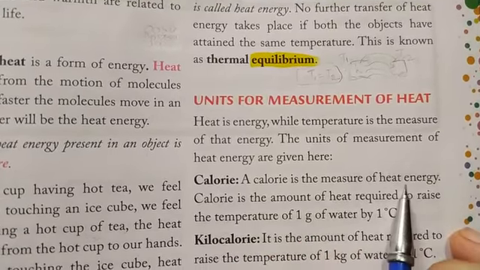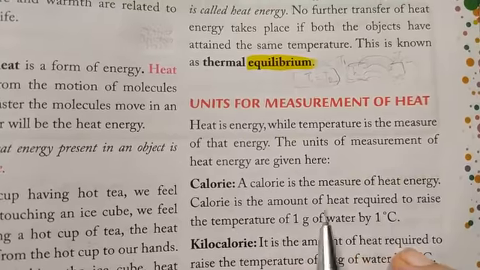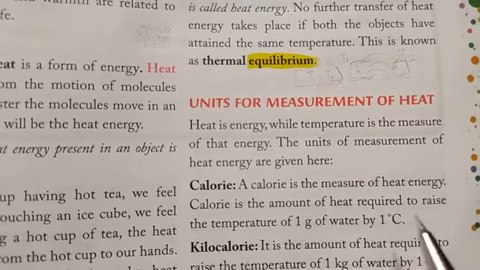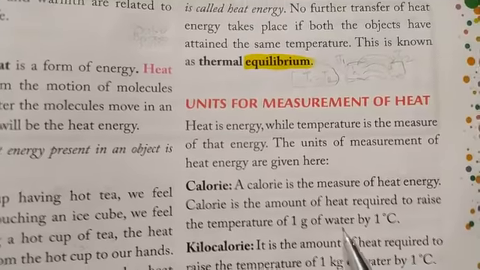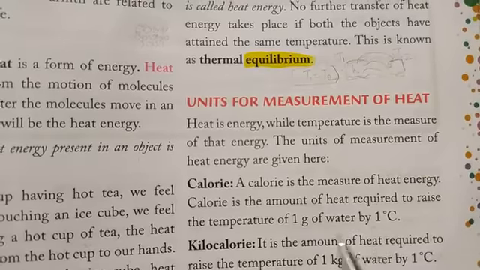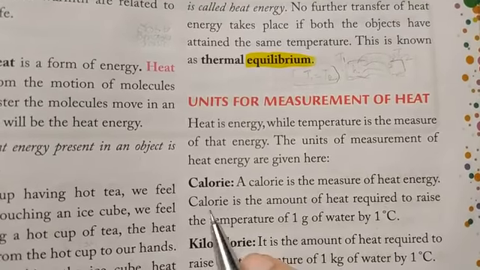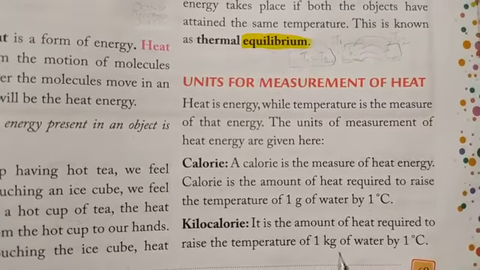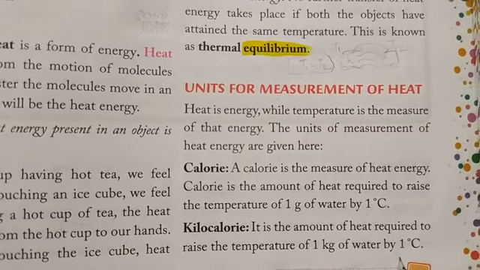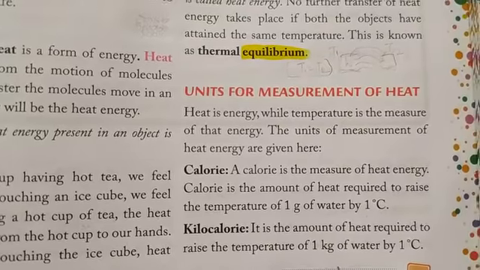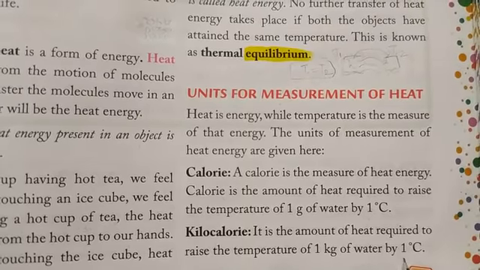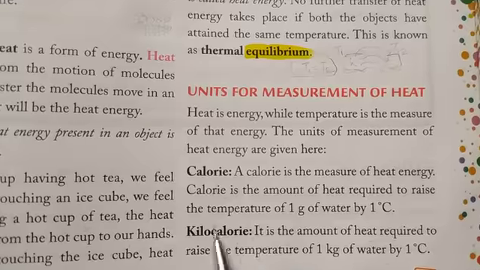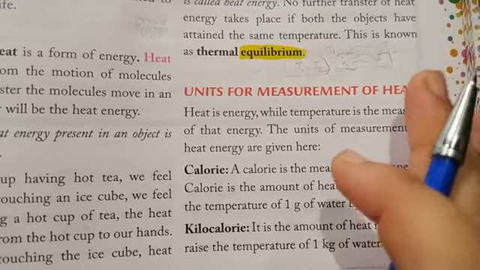A calorie is a measure of heat energy, and it is the amount of heat required to raise the temperature of 1 gram of water by 1 degree Celsius. That means if we take 1 gram of water and raise its temperature by 1 degree Celsius, then the amount of heat required to do this is known as 1 calorie. Similarly, 1 kilocalorie is the amount of heat required to raise the temperature of 1 kilogram of water by 1 degree Celsius. That means if we take 1 kilogram of water and want to raise its temperature by 1 degree Celsius, then the amount of heat energy required to do this is defined as 1 kilocalorie.